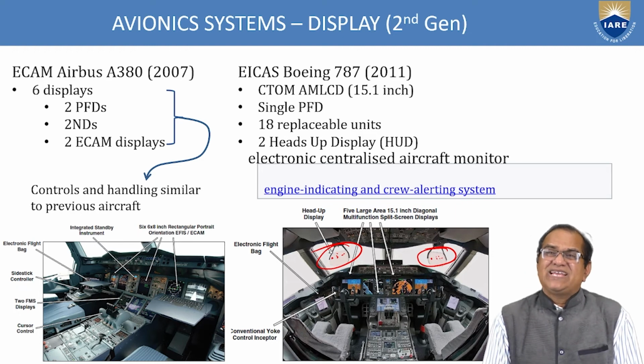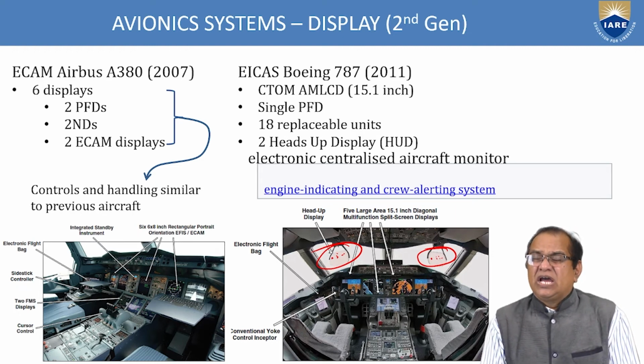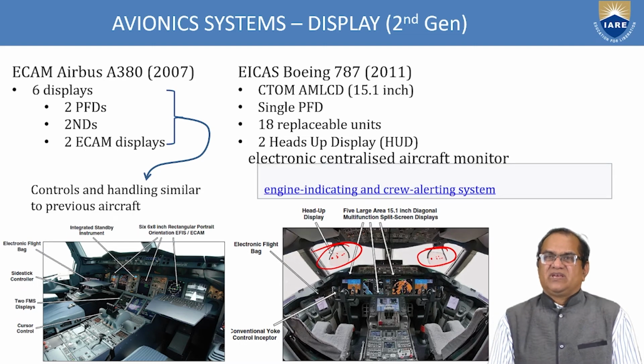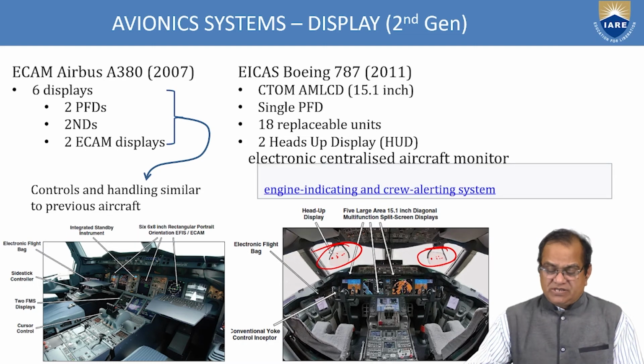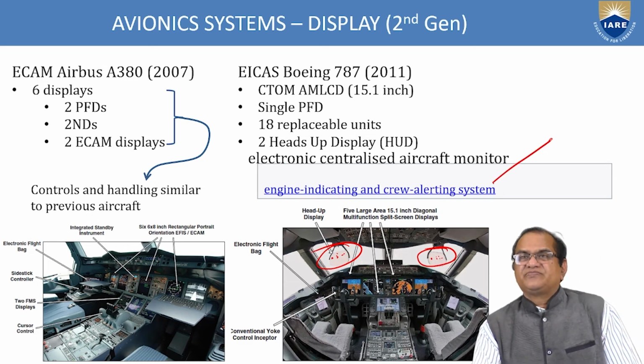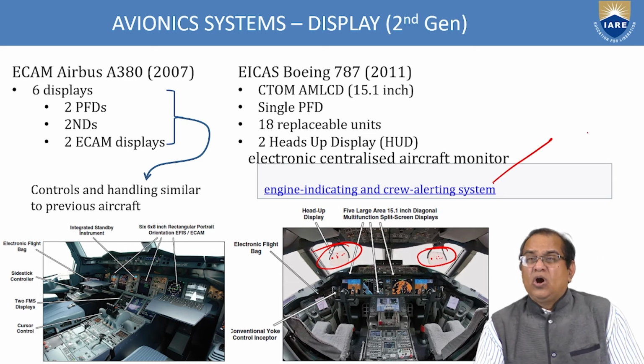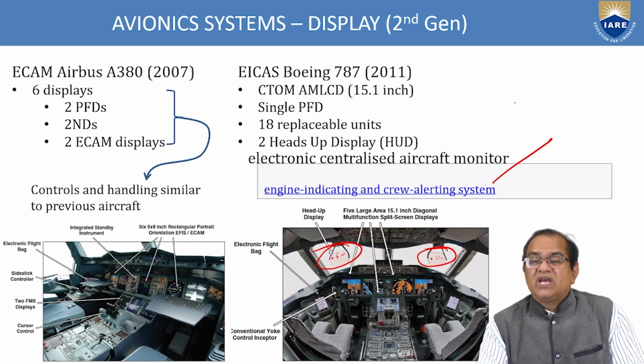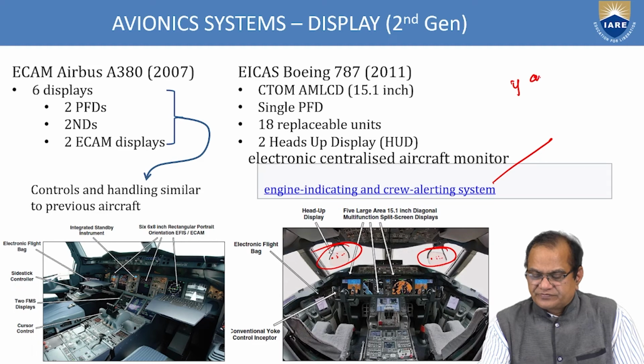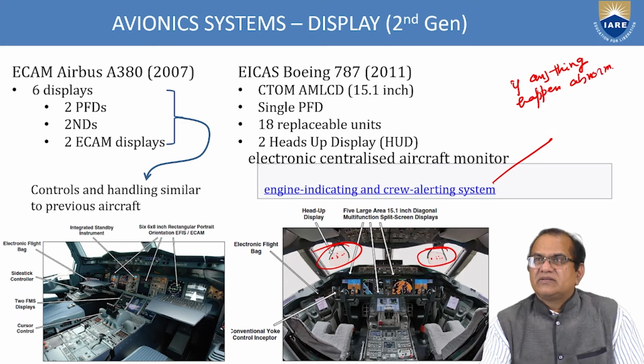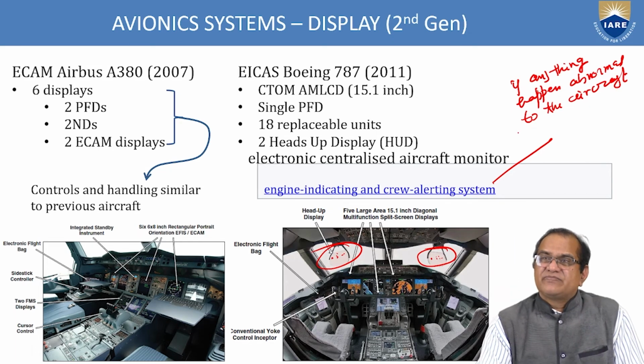As of now, we can see the engine indicating and crew alerting system, a very important system. This is the system: if anything abnormal happens to the aircraft, the alert will come.